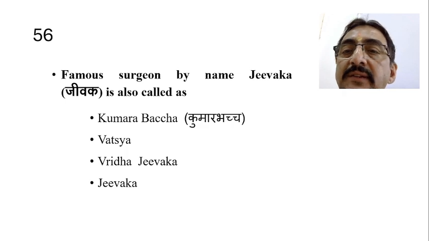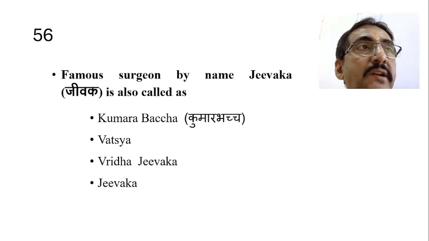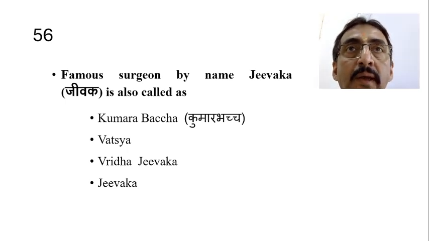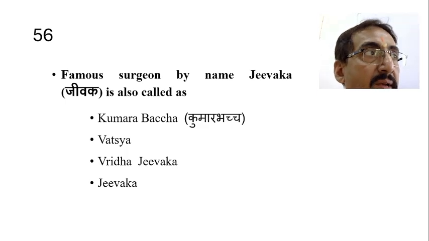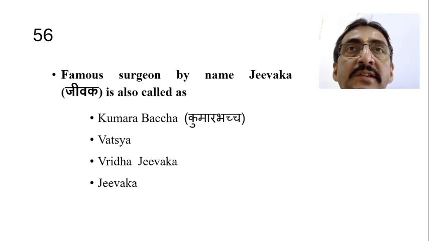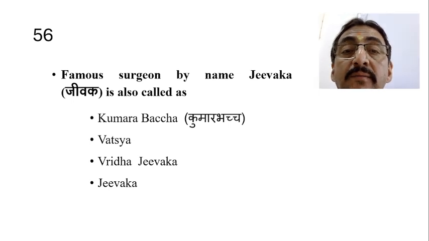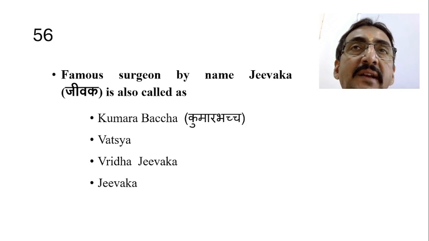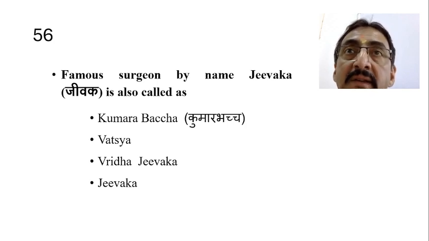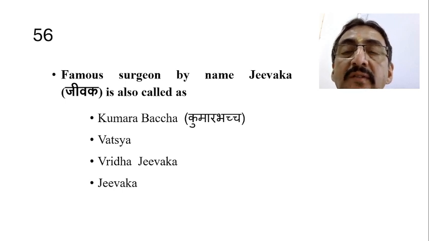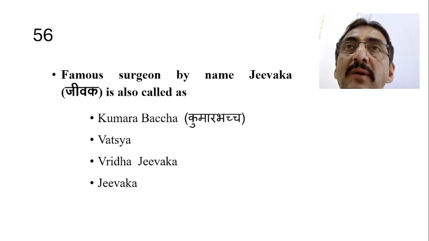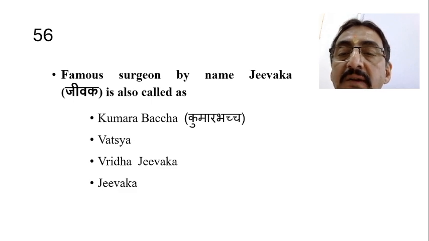Now, the famous surgeon by name Jivaka is also called as. As I was explaining, Jivaka is also the name of the famous surgeon in those days who actually treated Lord Buddha also. In the references in history, it is told that Lord Buddha was suffering from conditions like Arsha and Bhagandara. Therefore this particular Jivaka treated him, and that Jivaka is basically a surgeon. This is the question: the famous surgeon by name Jivaka is also called by one more name. What is that name? Kumara Bacha, Vaksya, Vruddha Jivaka or Jivaka.